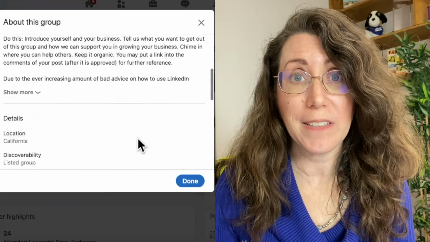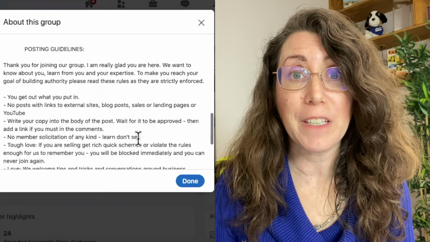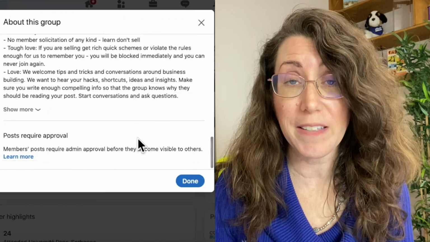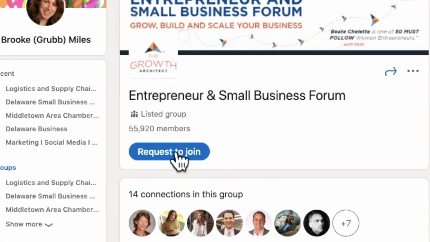Some groups also have rules listed, and if they have rules, they're listed underneath the description. I really recommend that you read those rules. Some of those rules can be pretty strict, but there are ways that you can work with those rules while still being productive in the group, and we'll talk about that soon. Then click on Request to Join and hope for the best.